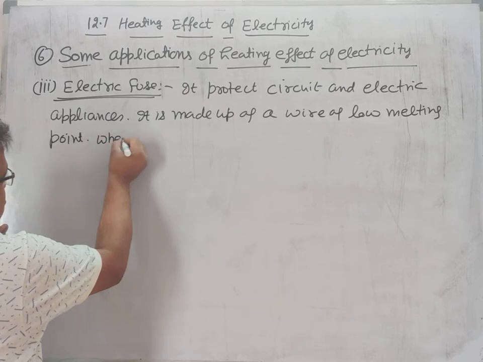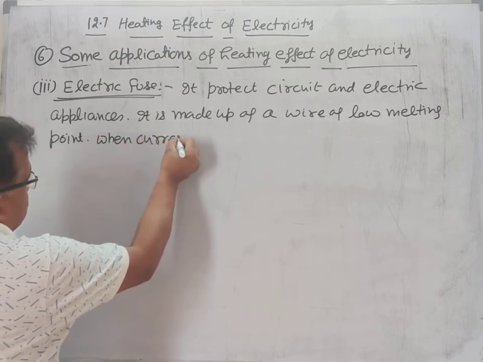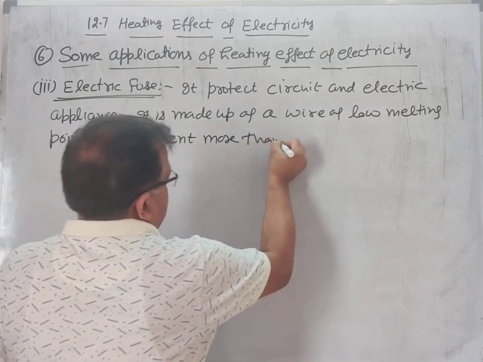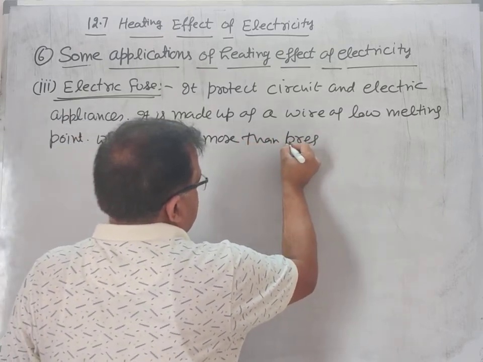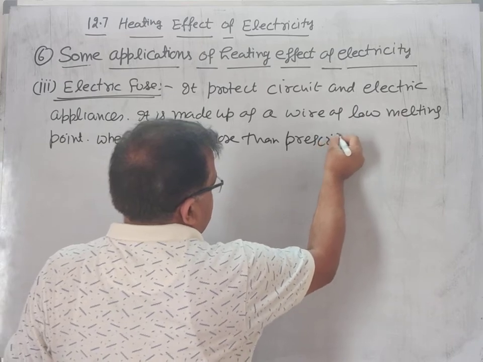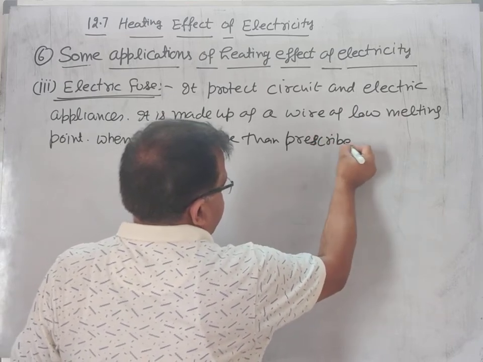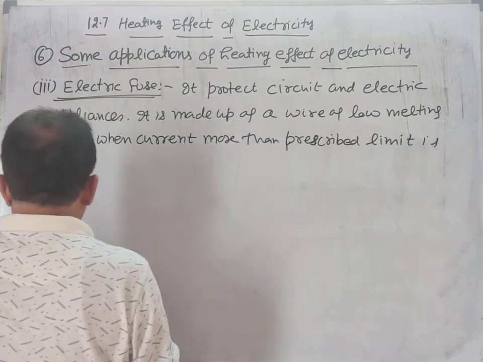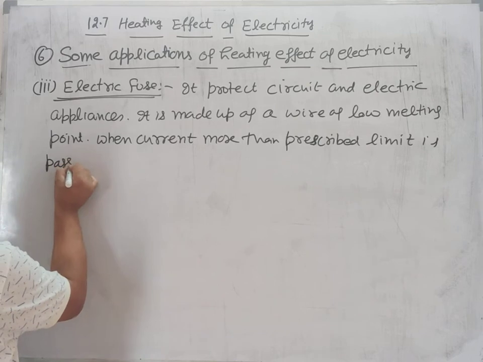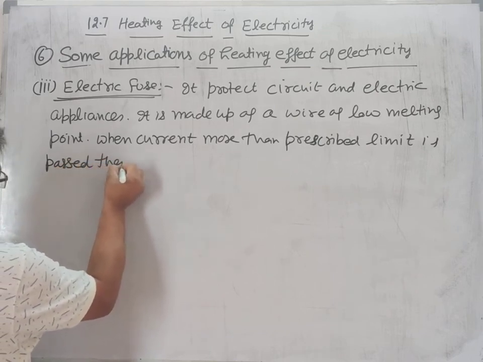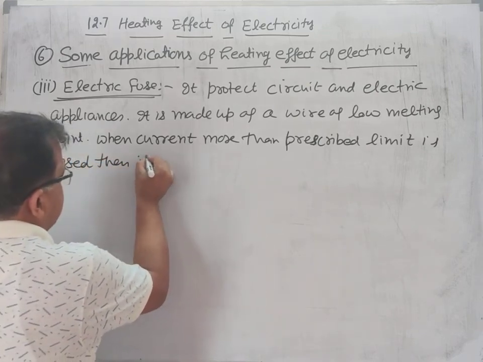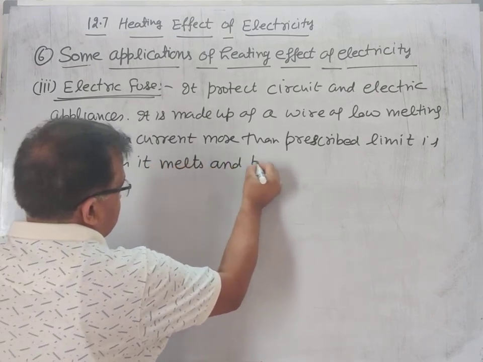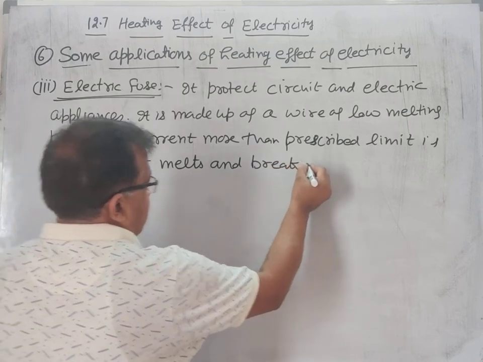When current more than the prescribed limit is passed, then it melts and breaks the circuit.